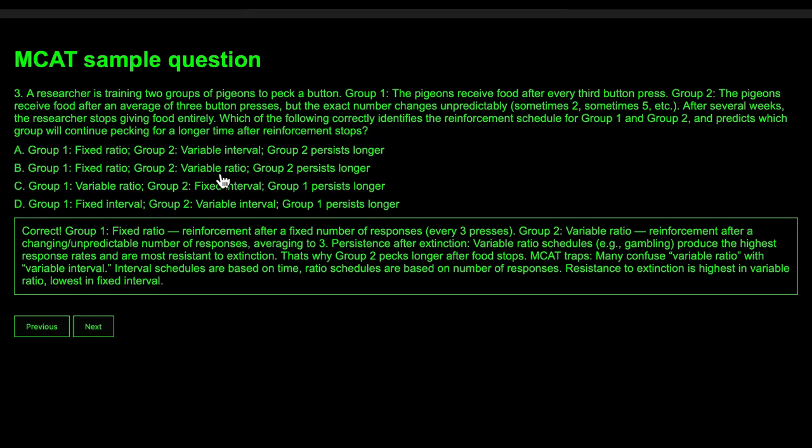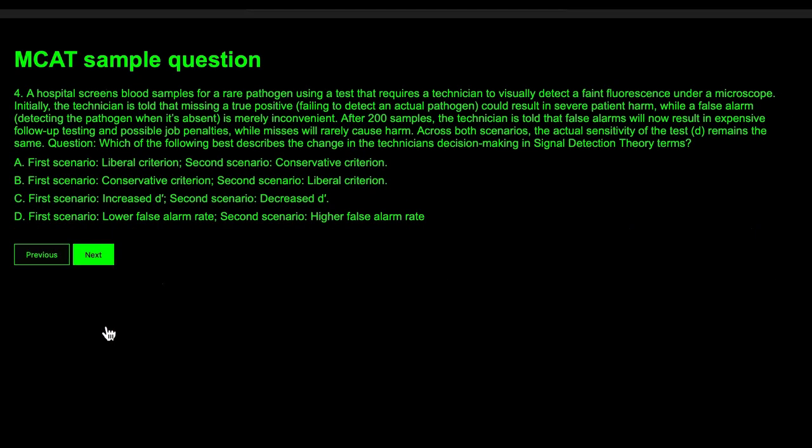And also, don't be confused by the word average of 3 buttons, because the question is saying that the pigeons receive food after the average of 3 buttons, and you might say, okay, so it's after 3 presses. But that's not correct, because it says average of 3 presses. Sometimes it's 2 presses, sometimes it's 5 presses. It's just an average. Next question.